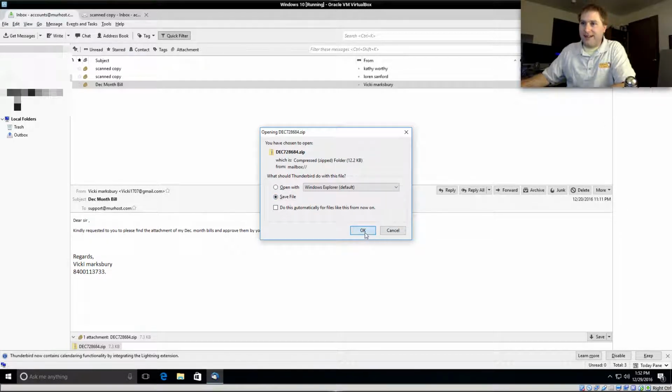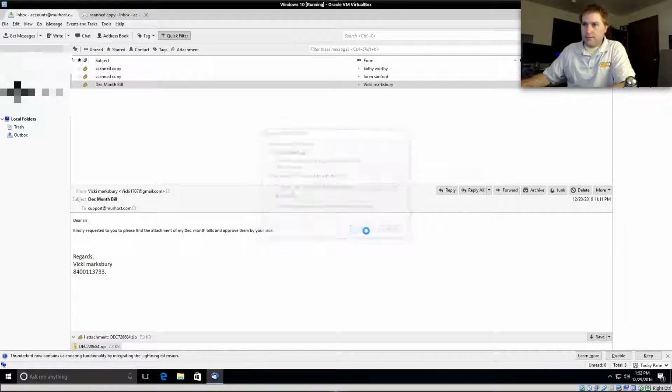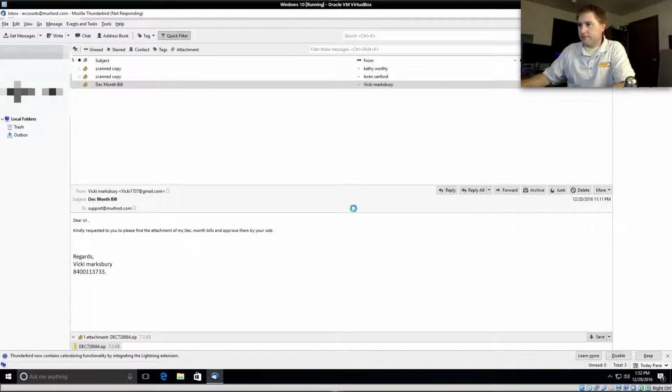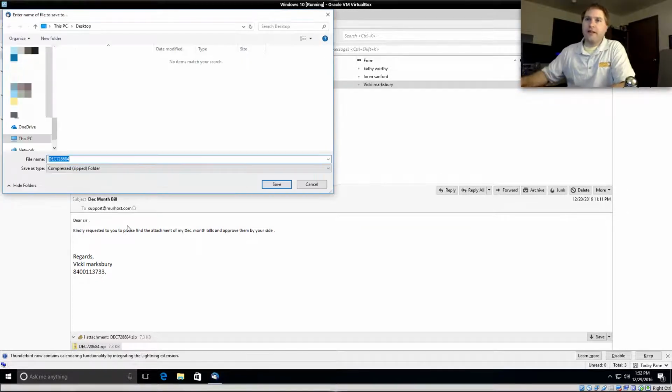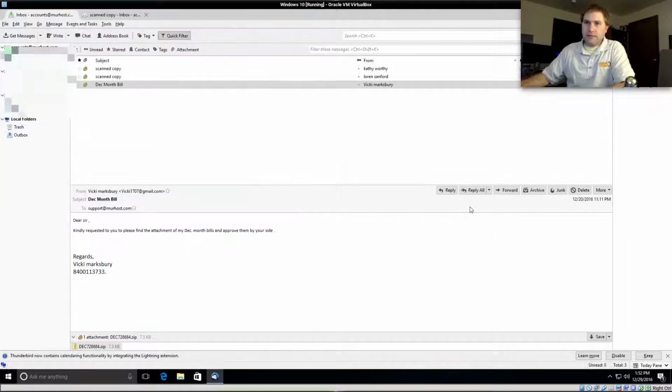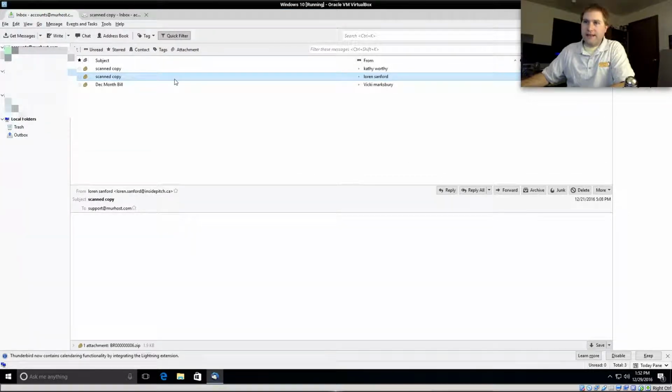Let's save it to the desktop. See if the computer goes crashing down. Thunderbird's not responding. There we are. Okay, save it to the desktop. Save that one. Oh, we have a scanned copy. 2 scanned copies.